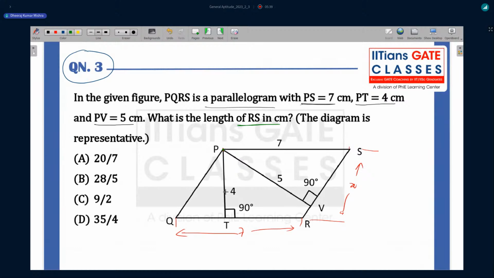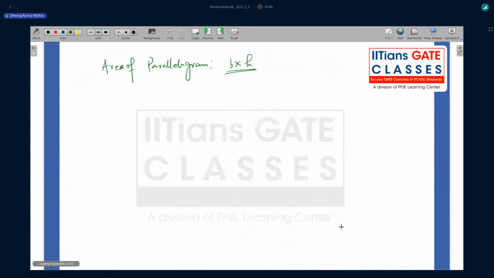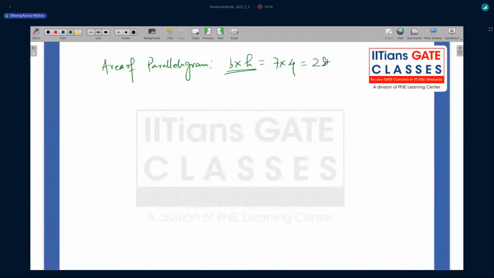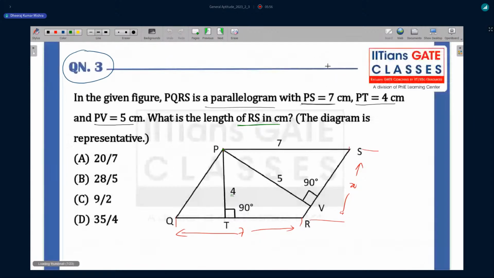You can see here, this is going to be the height for this parallelogram, and this is going to be the length 7. So the area for this parallelogram will be 7 into 4, which is going to be 28, right? Now again, you can see here one perpendicular is drawn on RS as well from this vertex. So you can see this is going to be the height again, and the base is X.